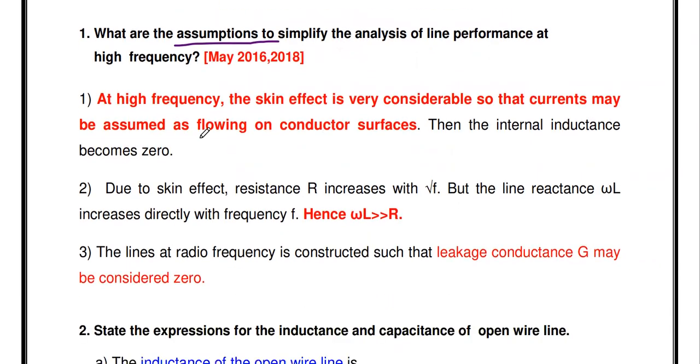The first thing: at a high frequency, the skin effect is very considerable, so the current may be assumed as flowing on the conductor surfaces. That's why the internal inductance becomes zero. That is the first assumption in order to analyze the high frequency line.